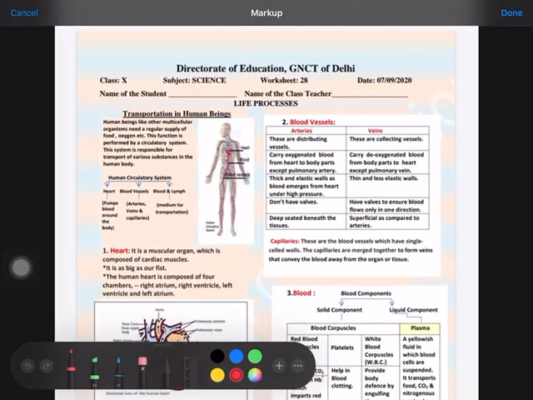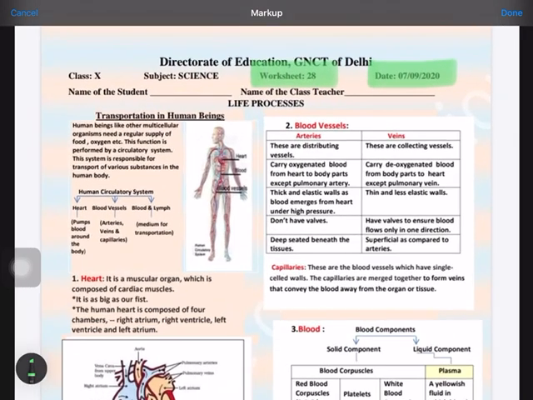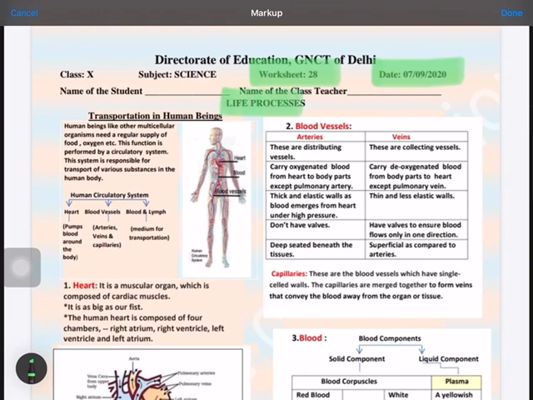Hello students, today we are going to discuss your worksheet number 28 for the 7th September. As we are discussing the chapter life process, this is your third life process which we are going to discuss, that is transportation. First we will discuss in human beings, then in case of plants. So before discussing transportation, we will just see why this transportation is necessary.